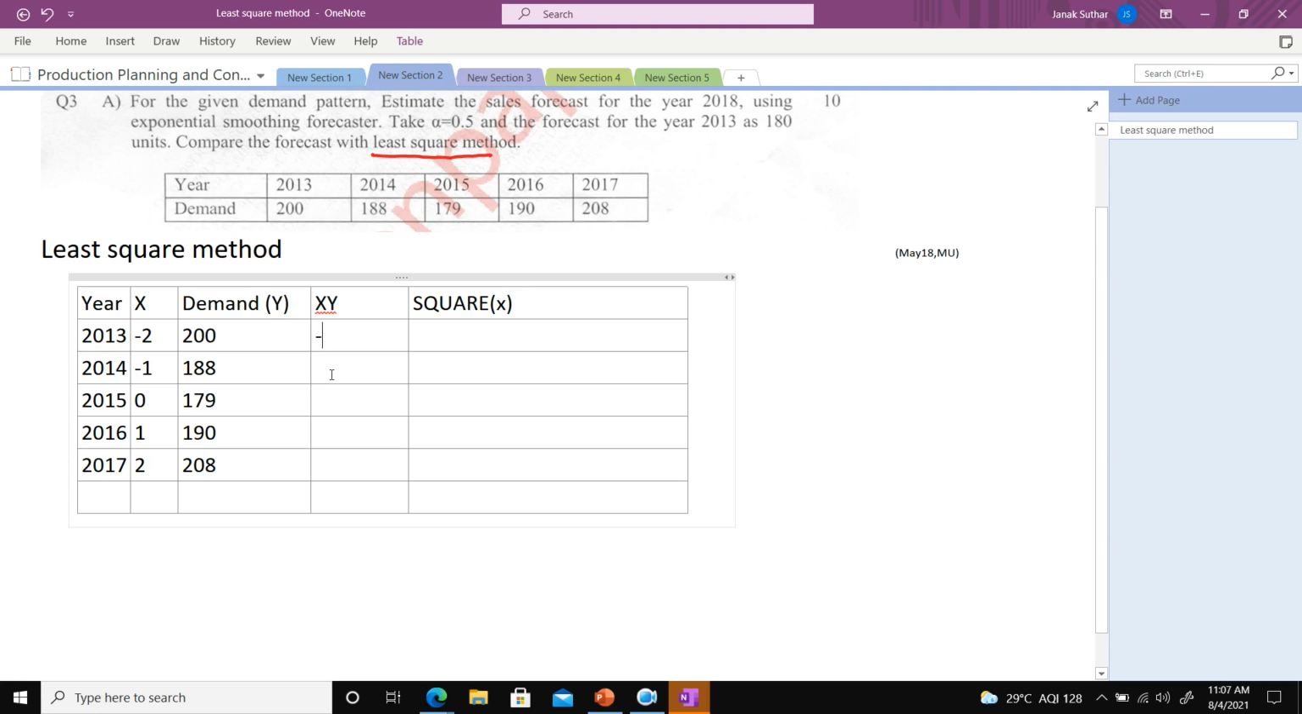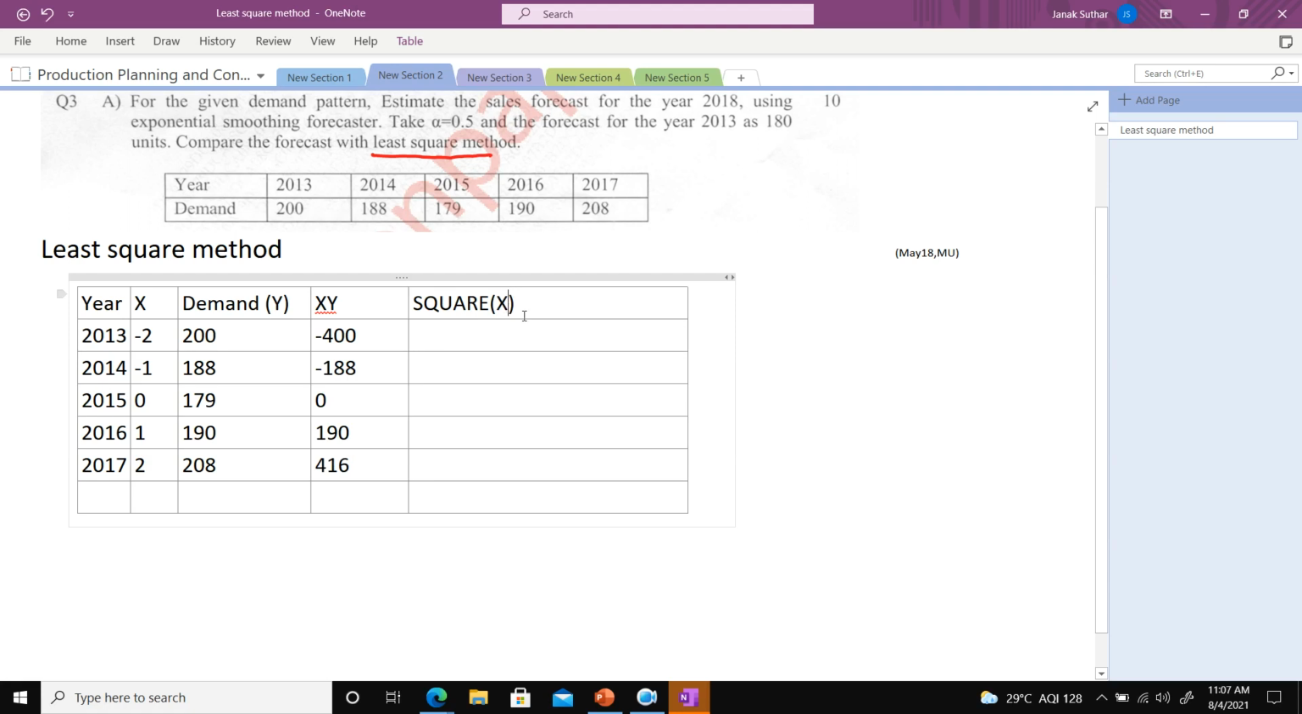Now the next point, what will be the x into y? Can you multiply quickly, class? Multiply x and y and let me know what will be the number. -400, very good. Very good. 0. Next, 190, very good. Next, 416.